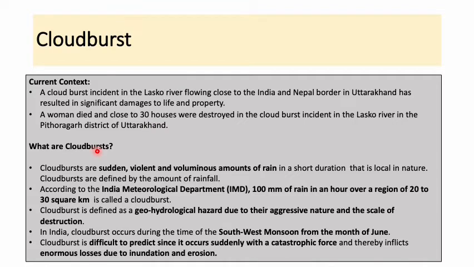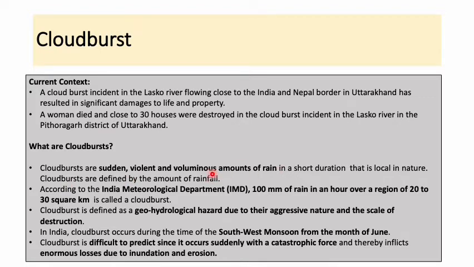So क्या होता है cloudburst? Cloudbursts are sudden, violent and voluminous amounts of rain in a short duration that is local in nature. मतलब इसका जो coverage है ना वो बहुत दूर तक का नहीं रहता है, एक small area में और एक small period of time के लिए रहता है. So cloudbursts are defined by the amount of rainfall.